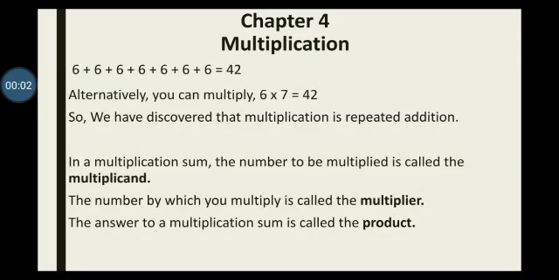Dear students, our next chapter, which we are supposed to start, is chapter 4, multiplication. Before we proceed on to our recapitulation exercise, we should be very clear about what we mean by multiplication. Students, in grade 3, you have done all these concepts but with limited numbers.